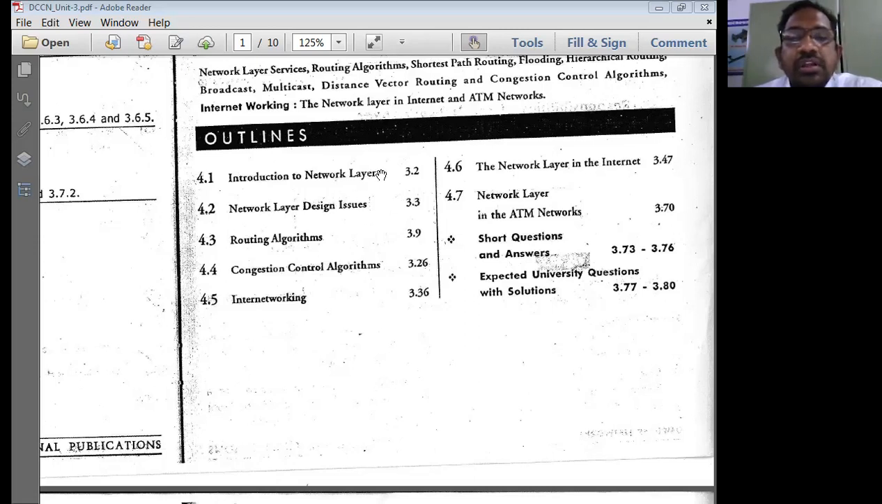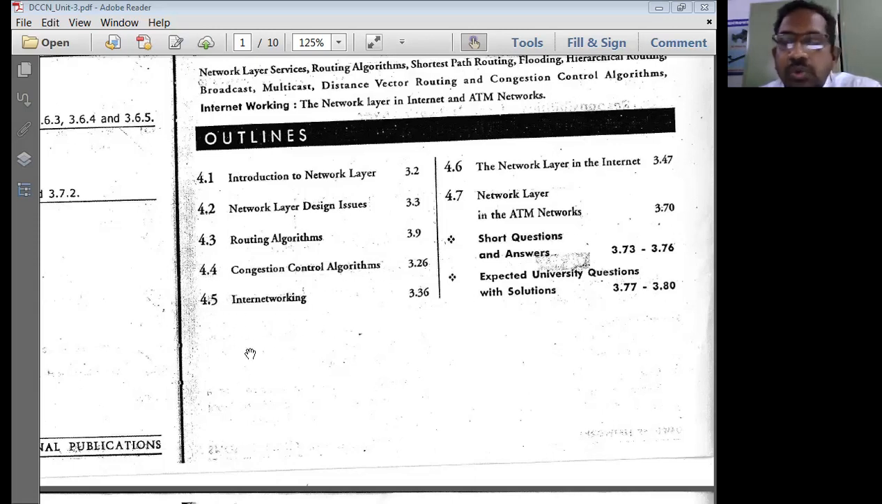The basic responsibilities of the network layer come under the introduction to the network layer. The next one is the network layer design issues, which we'll be discussing just now. Then routing algorithms, which we will look into also. Then the most important one is congestion control algorithms. So congestion control and routing algorithms are very important concepts.